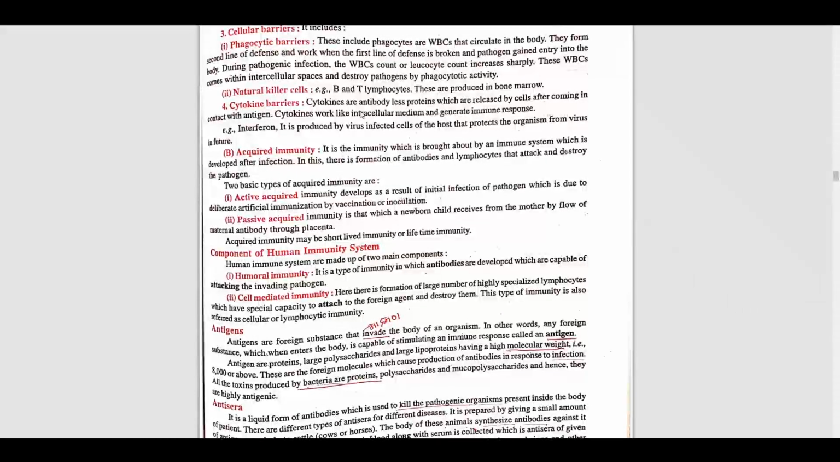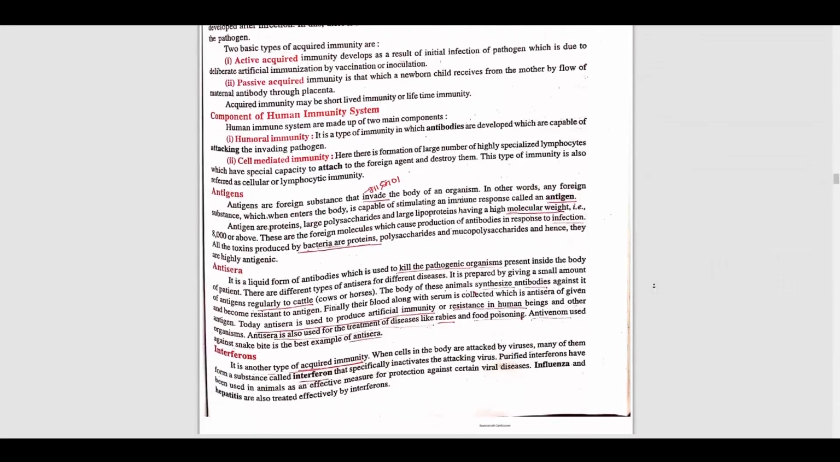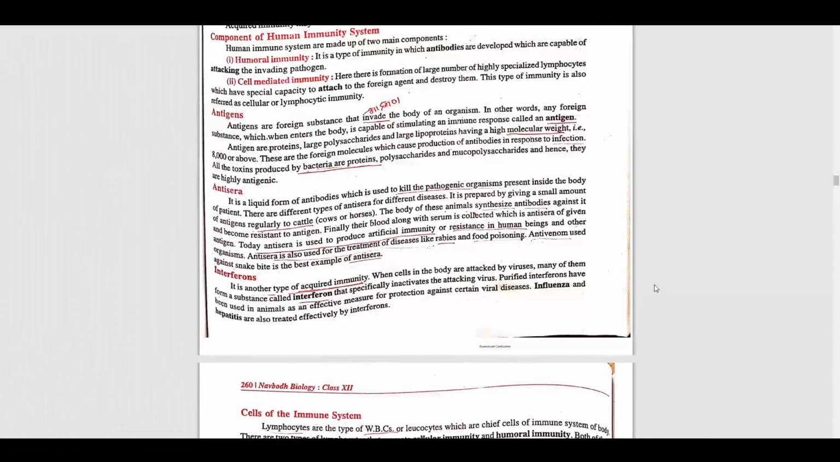Components of the human immune system. That is also of two types, that is humoral immunity or cell mediated immunity. So first is humoral immunity. It is a type of immunity in which antibodies are developed which are capable of attacking the invading pathogen. Okay, the second, cell mediated, is where there is a formation of a large number of highly specialized lymphocytes which have a special capacity to attack the foreign agent and destroy them.